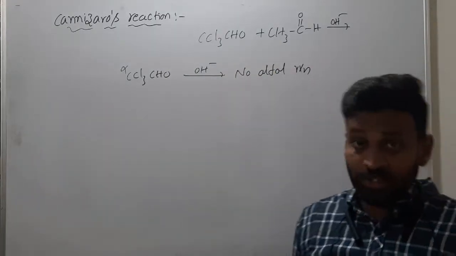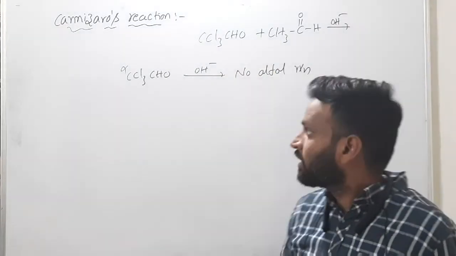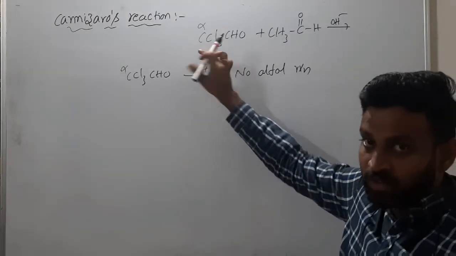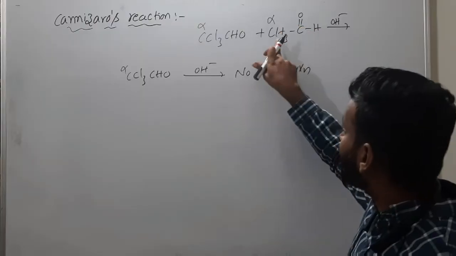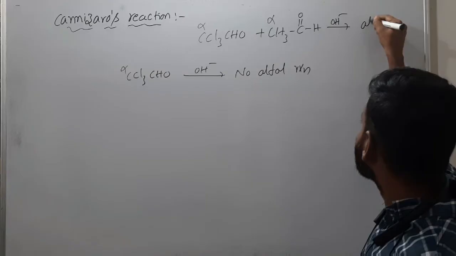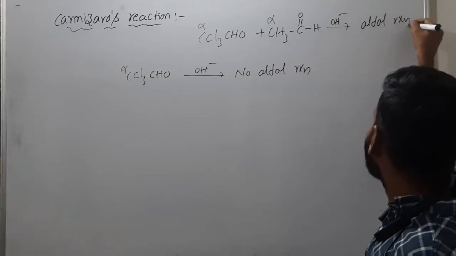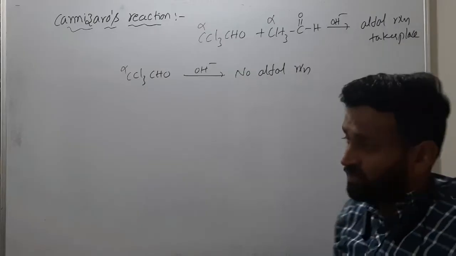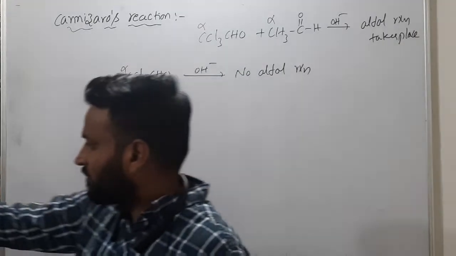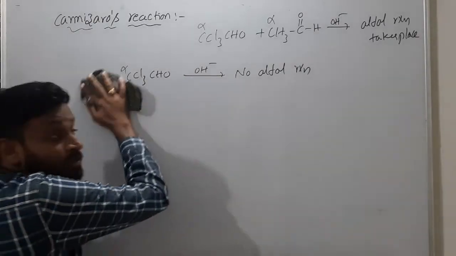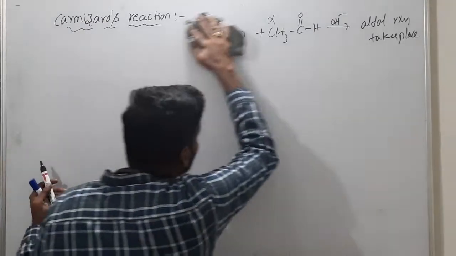But here aldol condensation takes place. Why? CCl3CHO can't lose alpha hydrogen because alpha hydrogen is not there. But this one has alpha carbon and alpha hydrogen now. So this reaction takes place, the aldol reaction takes place here. Are you understanding the difference? This is very, very important. You must know whether aldol condensation happens or not.